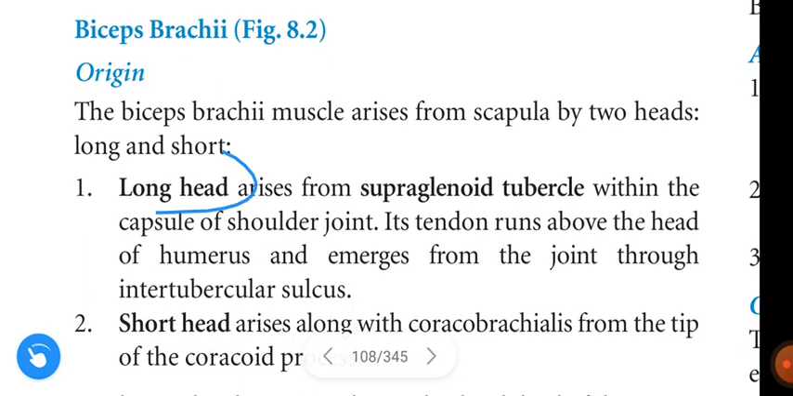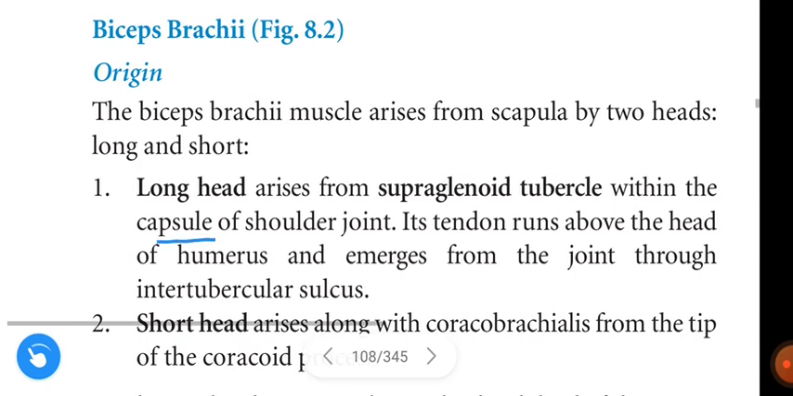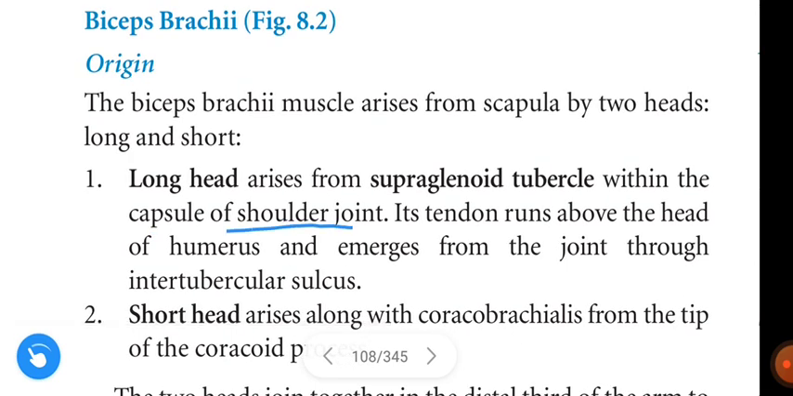First, about the long head. The long head arises from the supraglenoid tubercle within the capsule of the shoulder joint. Its tendon runs above the head of the humerus and emerges from the joint through the intertubercular sulcus.